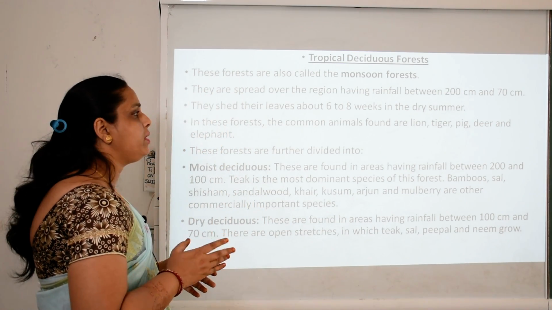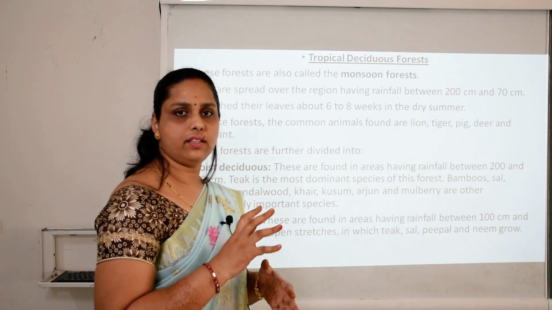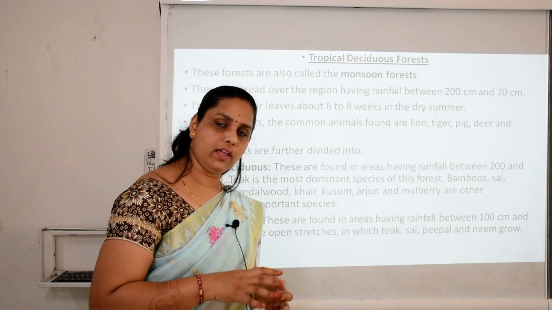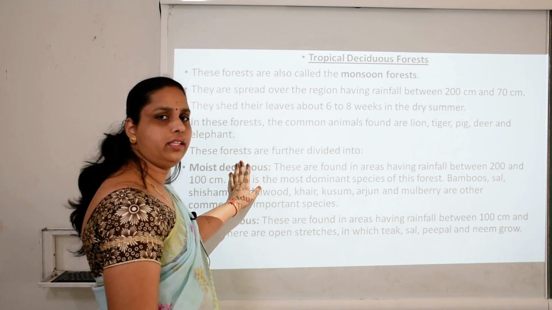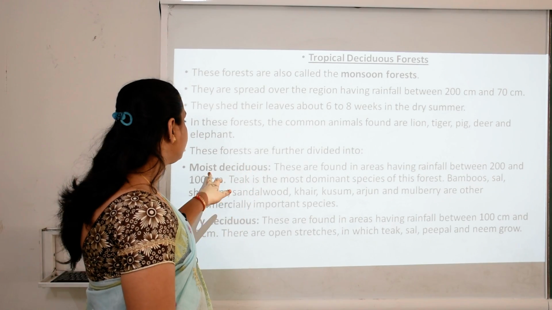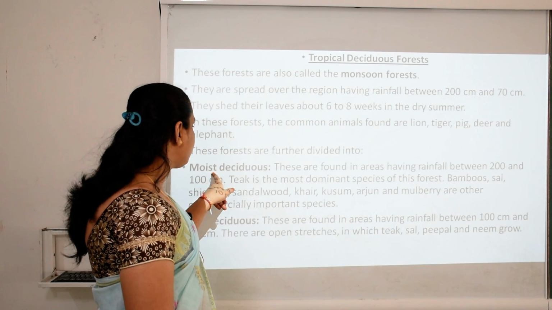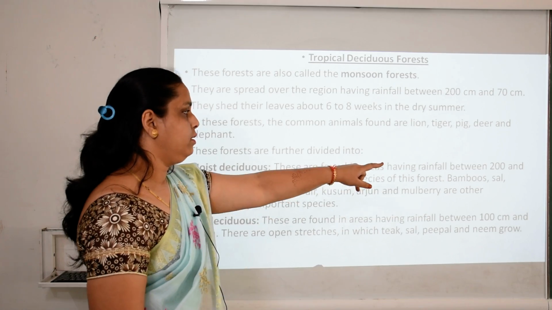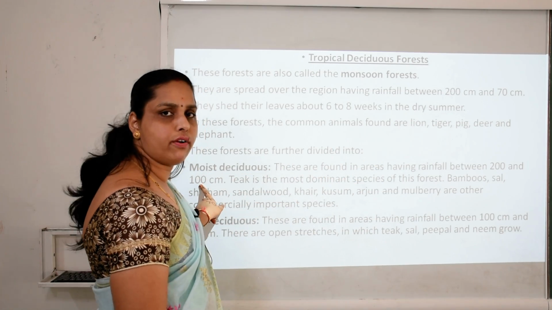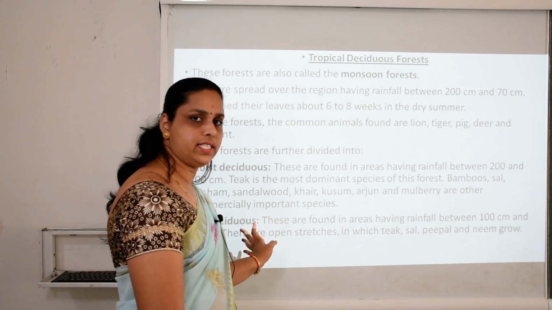The common animals found there are lion, tiger, pig, deer and elephant. And a very important thing: they are divided into two categories. The first category is moist and the second is dry deciduous. In moist deciduous, rainfall is 200 to 100 centimeters, and in dry deciduous it is 100 to 70.